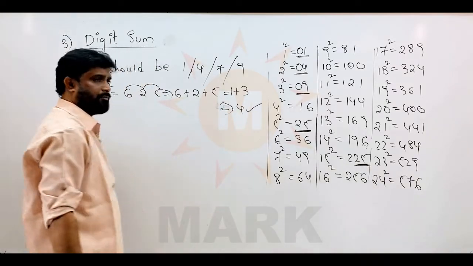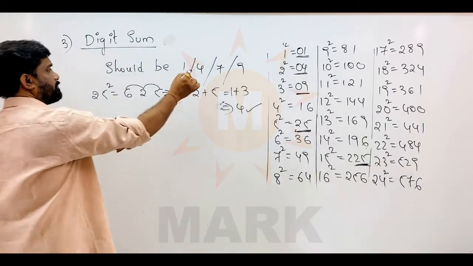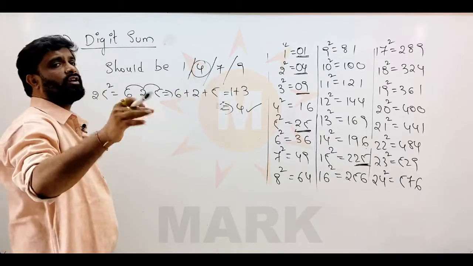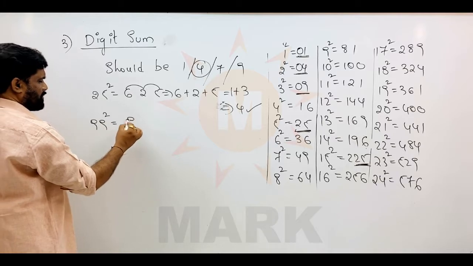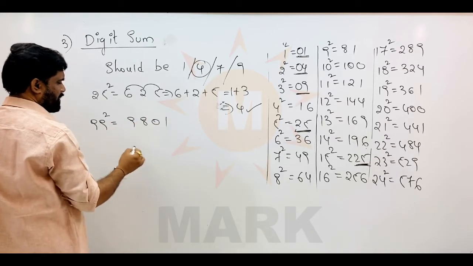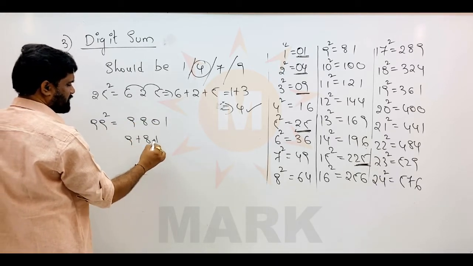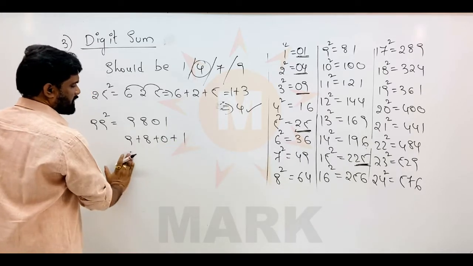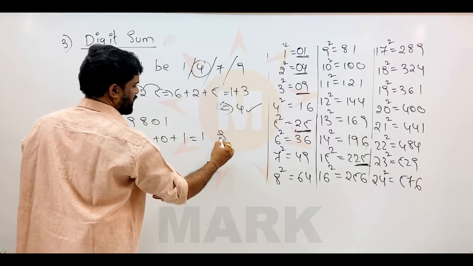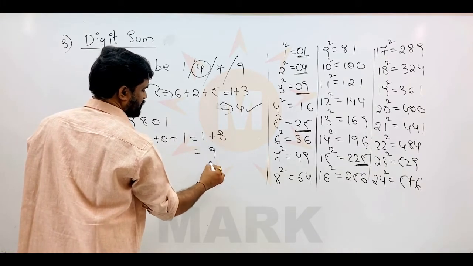1 plus 3 again will give 4. See, 4 is here. You take any square and add up the digits. Suppose I have taken 99 square. 99 square is equal to 9801. What is 9 plus 8 plus 0 plus 1? That is 18. What is again 1 plus 8? That is equal to 9. 9 is here.